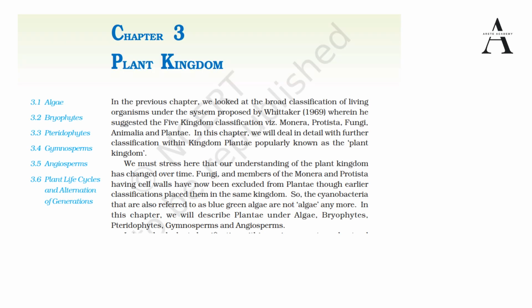First, you should know that the different organisms have been classified by Robert Whittaker under five kingdoms. One of those kingdoms is the plant kingdom. We have taken the plant kingdom only, and here we are going in depth with respect to it. The plant kingdom has further been classified into five categories: algae, bryophytes, pteridophytes, gymnosperms and angiosperms. Okay, we will discuss them in detail.